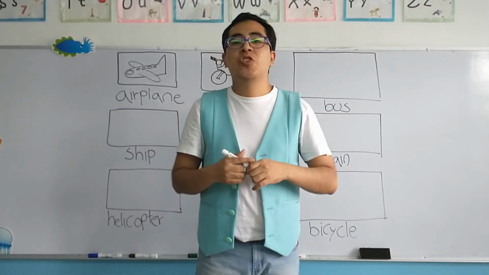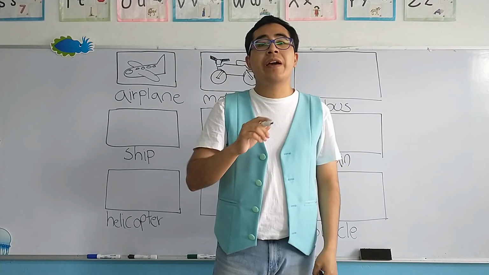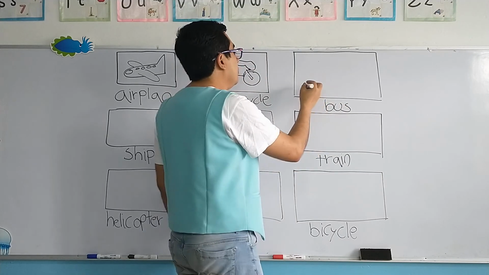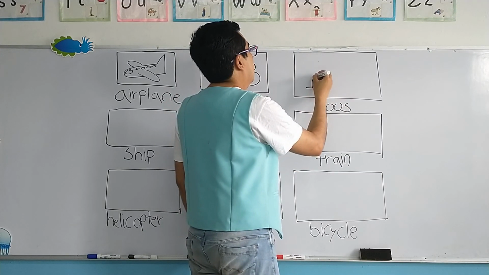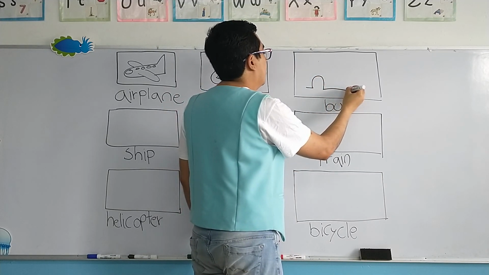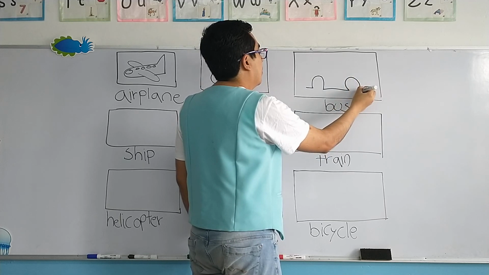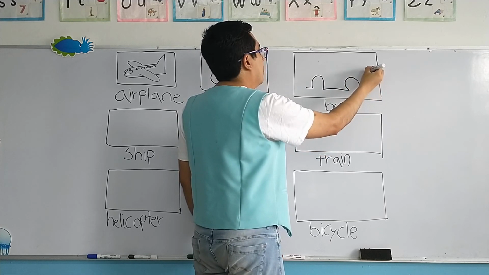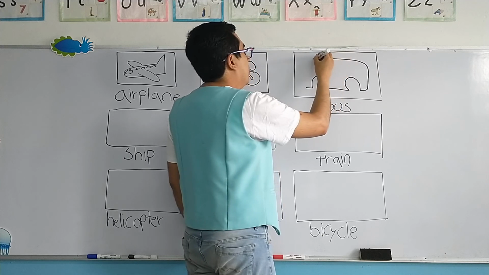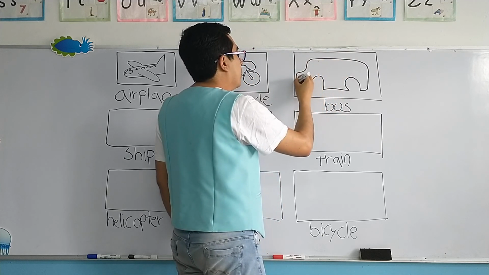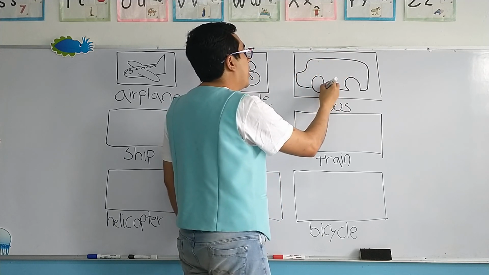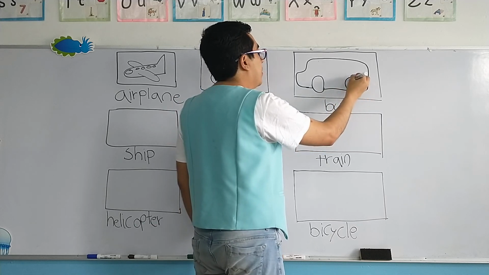Now, I'm going to show you how you can make a bus. Okay, these are called tires. Son las llantas, the tires.